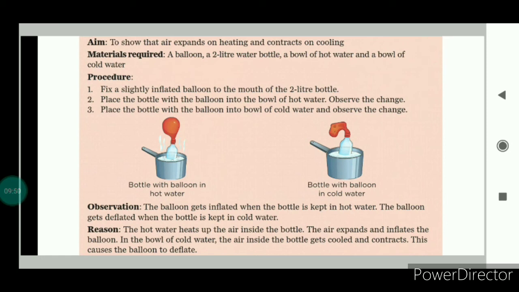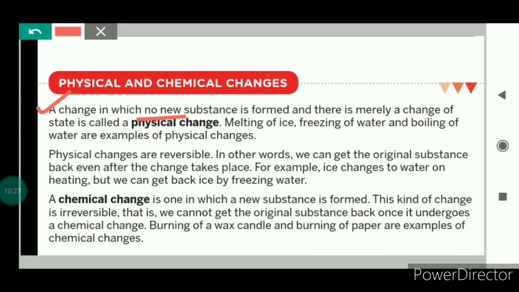Now, heating and cooling of gases is over. Now we will study physical and chemical changes. A change in which no new substance is formed, and there is merely a change of state, is called a physical change. That means in physical changes, no new substance is formed, only the state of the substance changes. For example, melting of ice, freezing of water, etc. And physical changes are reversible.